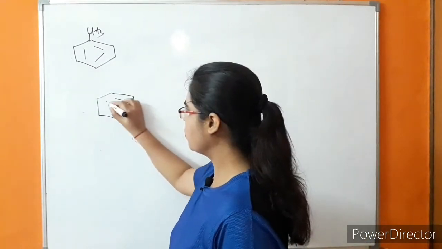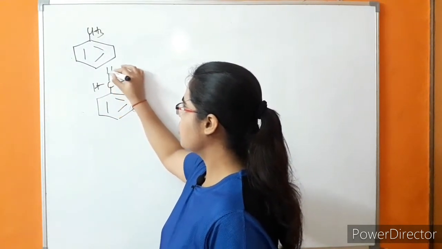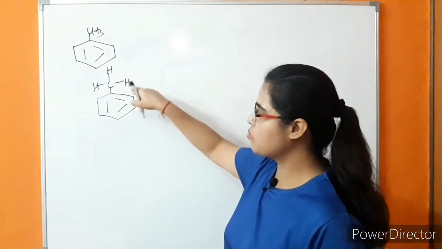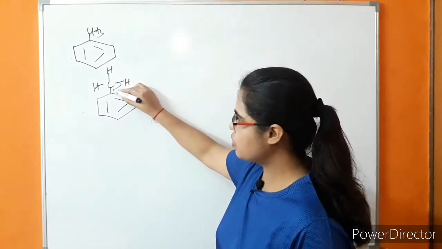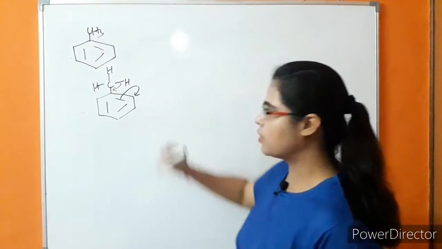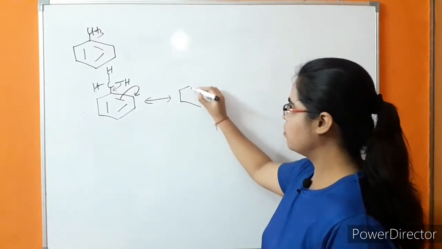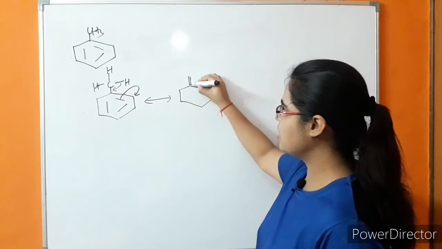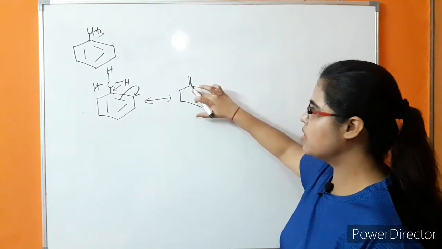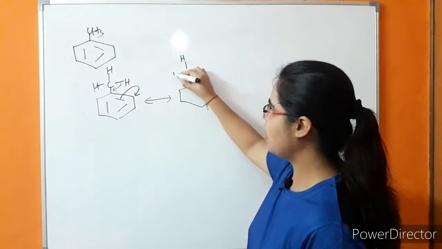There are 3 hydrogens which are attached to the carbon. So what is happening? This carbon-hydrogen bond will shift to this position, and because of that, this bond will be shifted to this position. There will be pi bond formation, a double bond between the carbon of the benzene ring and the carbon of the alkyl, that is methyl.